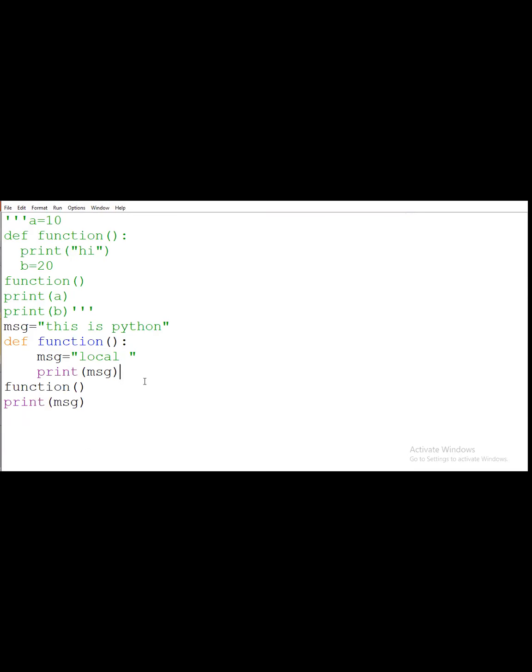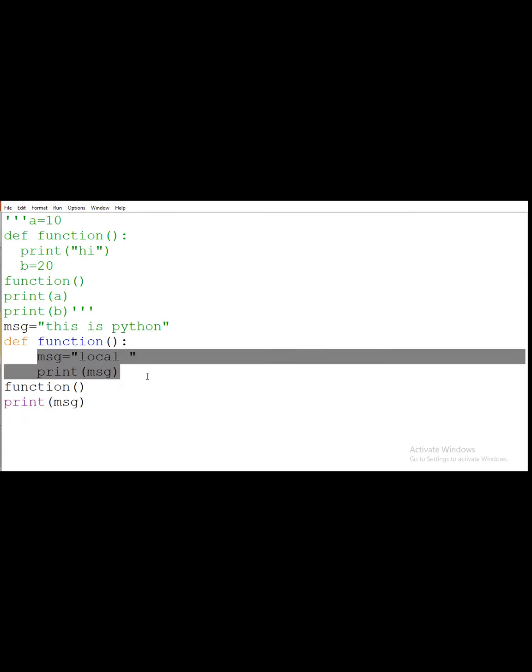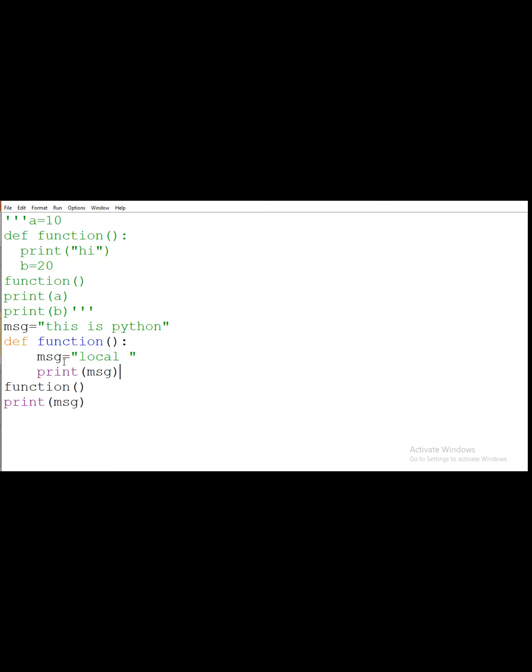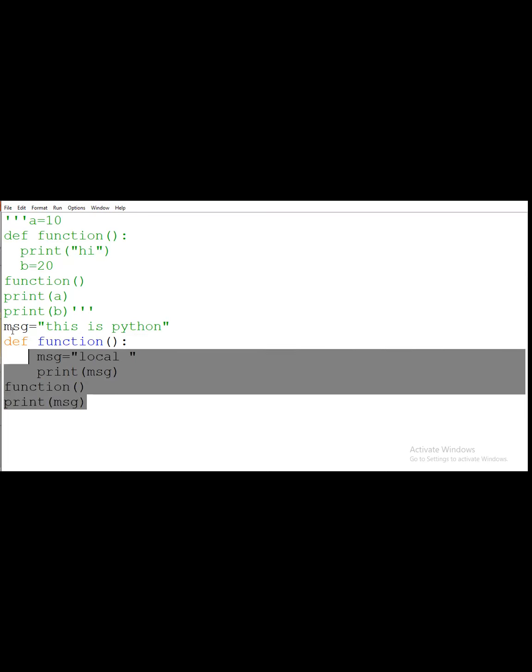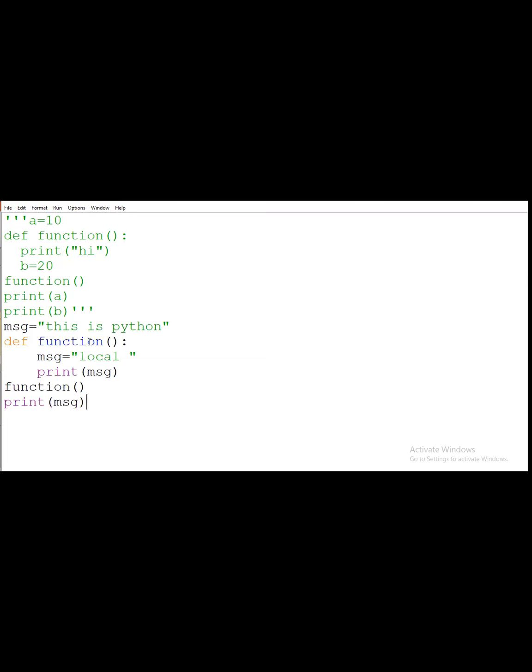In this program, the local variable has the same name. Actually this will be the local variable, but with the same name, the same variable declaration is here, which we call global. We are taking the same name as the local space. Here you have to see, this will be the declaration of the global scope.